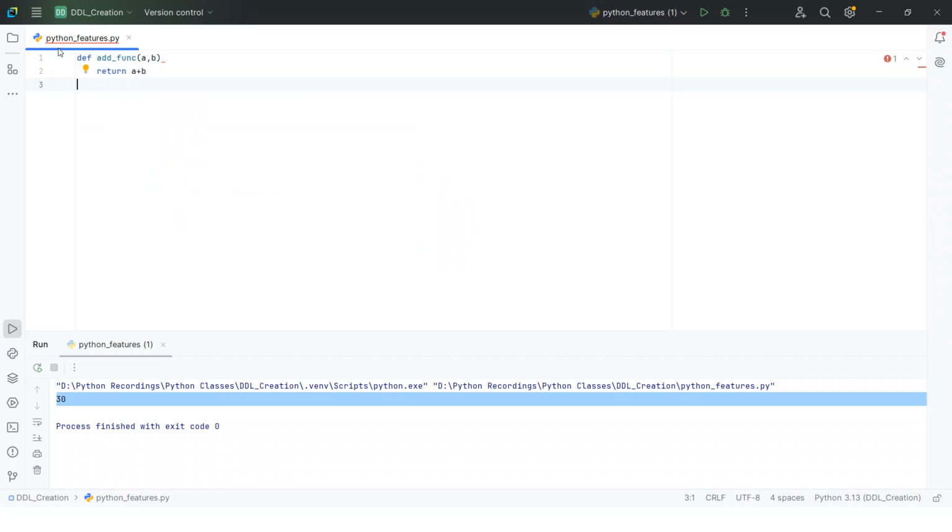Then result equal to add function, where first a equal to 10 and b equal to 20, and here I will provide a comma b.